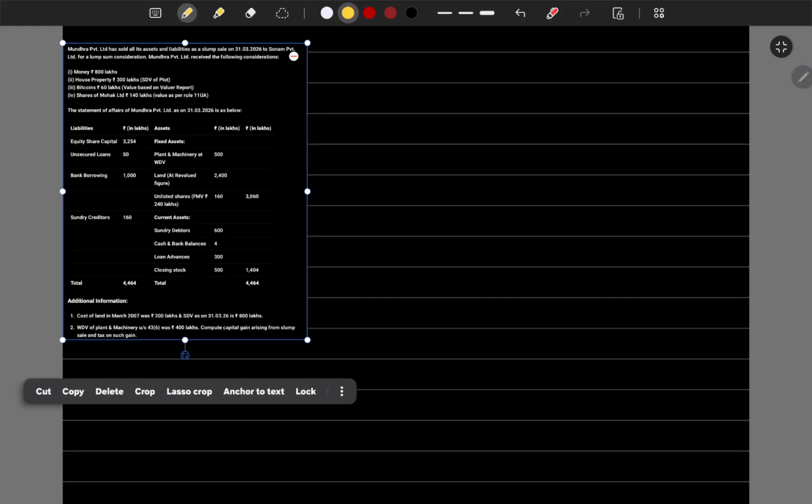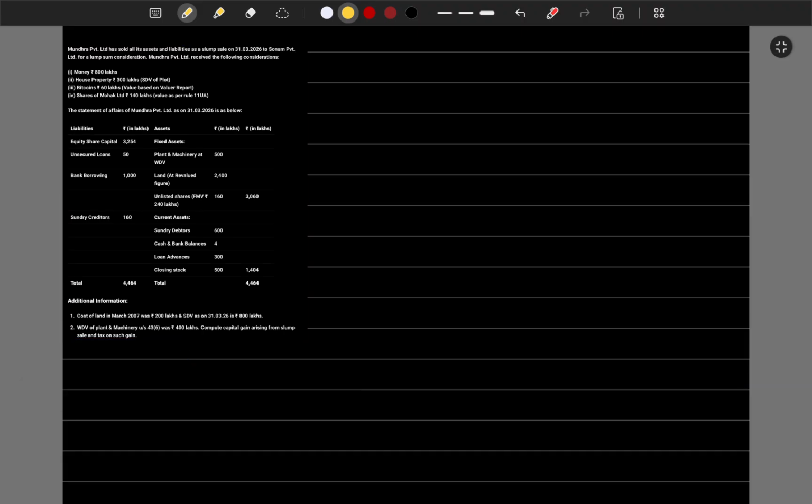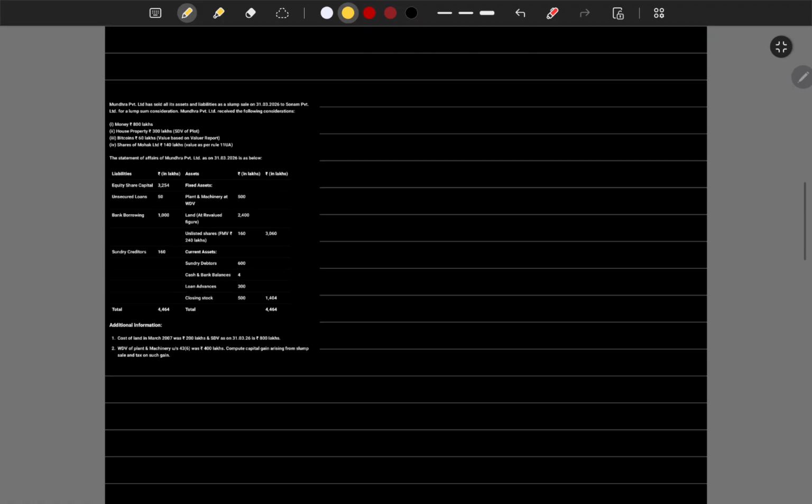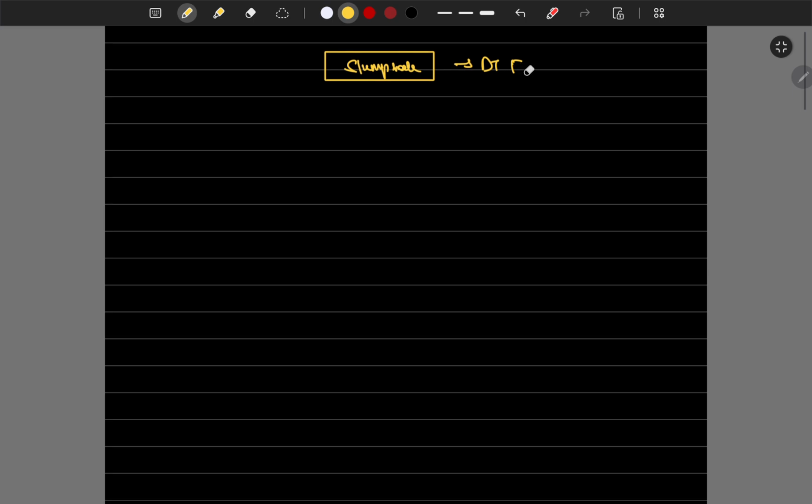Okay, I have taken a question. Before that, I just want to discuss the concept to solve the problem better. What does it mean by slump sale? This can be a 7 marks question in a DT FM paper, and I have taken the workbook question. Business restructuring, section 50B.